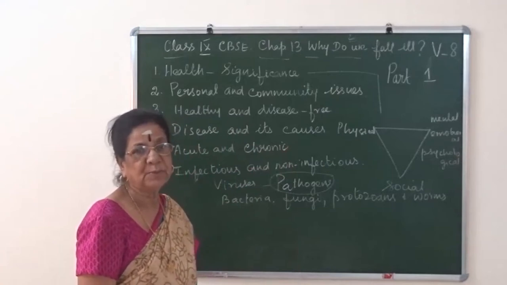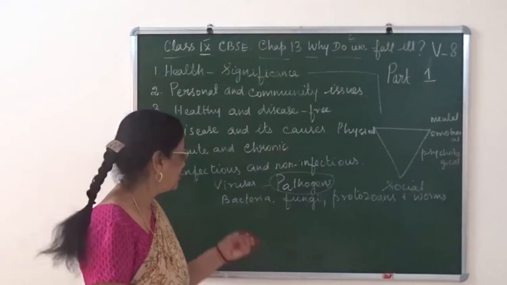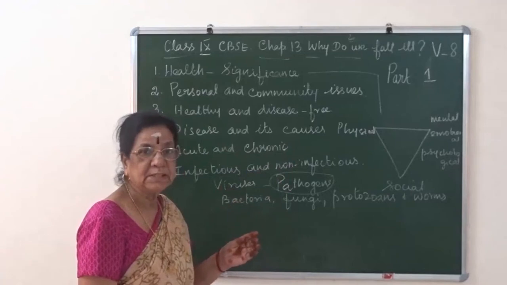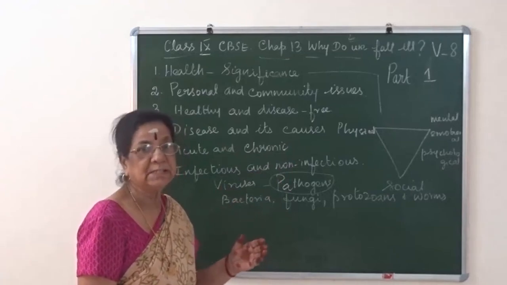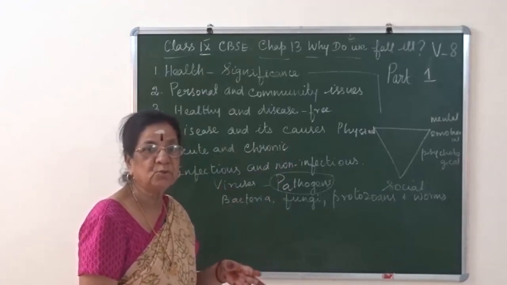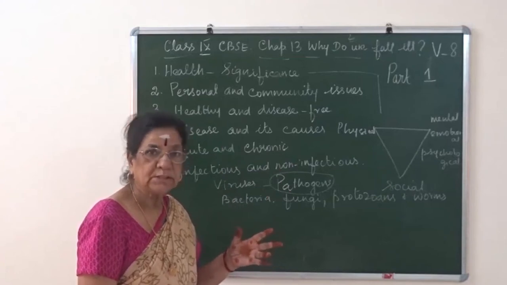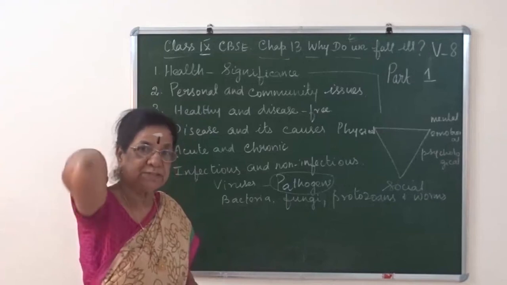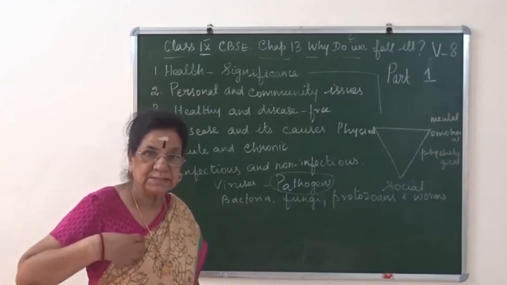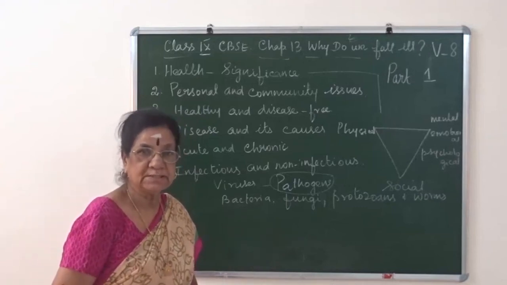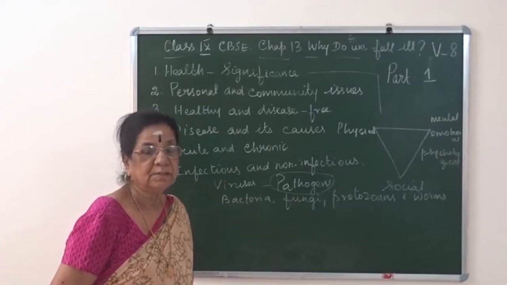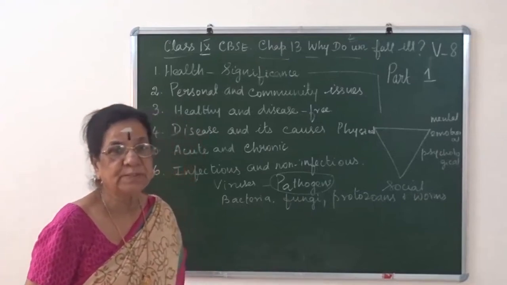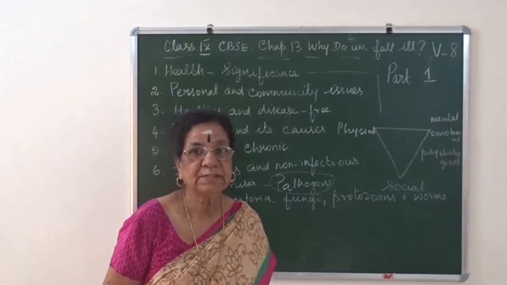Diseases are caused by pathogens. What are pathogens? They are infectious agents, and they are spread through air, water, and other resources. So normally we say airborne diseases, waterborne diseases, and diseases transmitted through vectors.